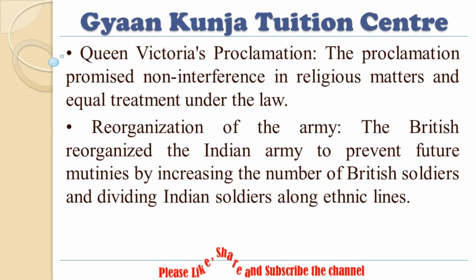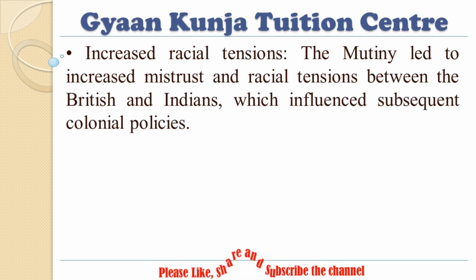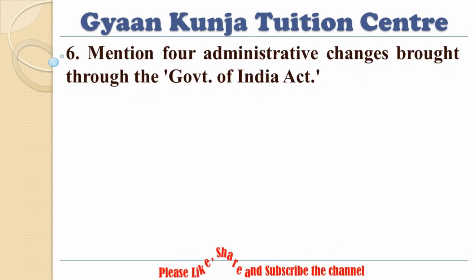Reorganization of the Army. The British reorganized the Indian Army to prevent future mutinies by increasing the number of British soldiers and dividing Indian soldiers along ethnic lines. Increased racial tensions. The mutiny led to increased mistrust and racial tensions between the British and Indians, which influenced subsequent colonial policies.